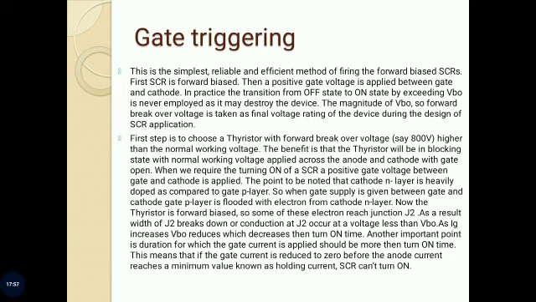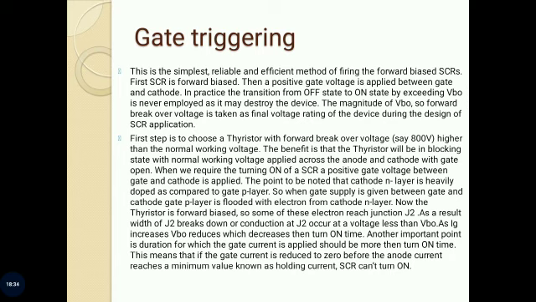However, when turn on of a thyristor is required, a positive gate voltage between gate and cathode is applied. With the gate current thus established, charges are injected into the inner P layer and voltage at which forward breakover occurs is reduced. The forward voltage at which the device switches to on state depends upon the magnitude of gate current. Higher the gate current, lower is the forward breakover voltage.